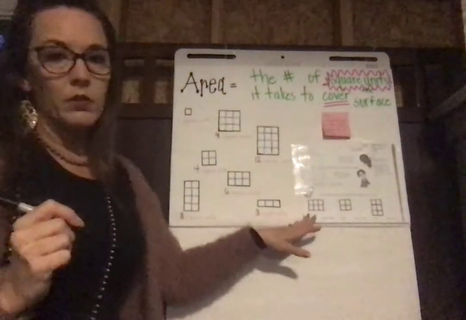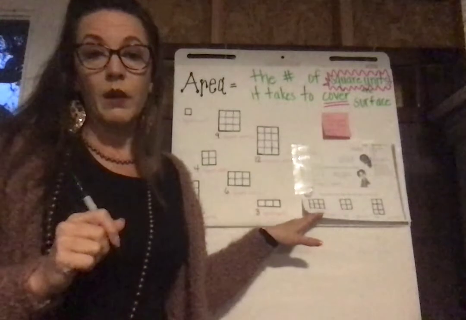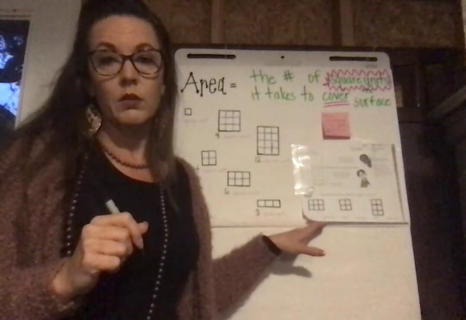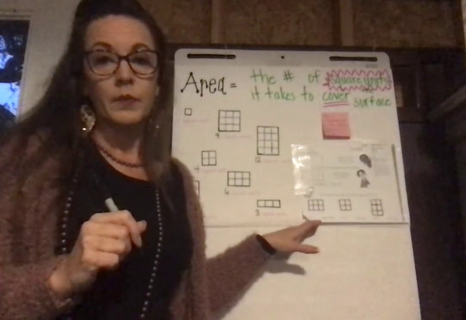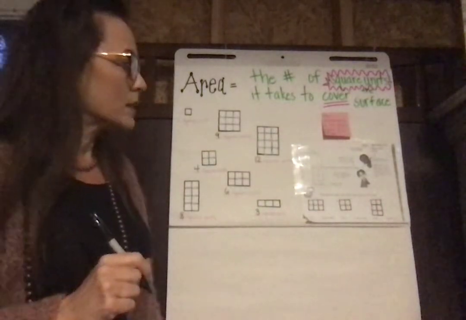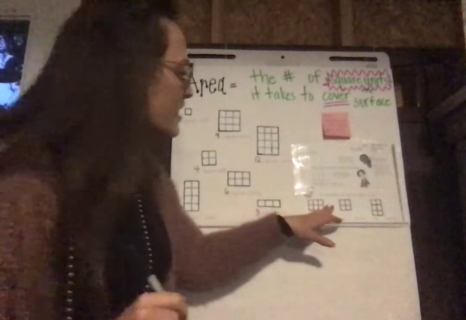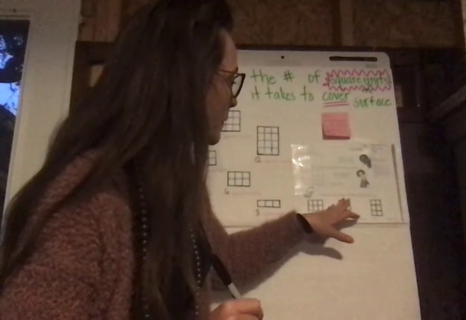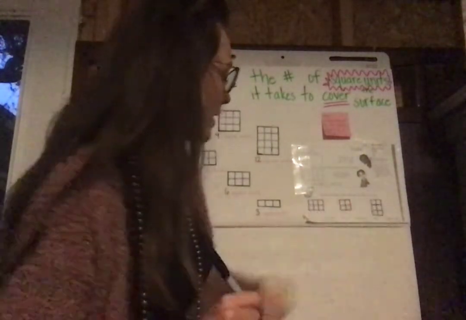Now we're going to look together at this page in your packet. So if you don't have your packet, why don't you push pause right now and go gather that packet together. When you get back, just hit resume and we'll get started. Today it says, find the area of each shape. Mark each square as you count.